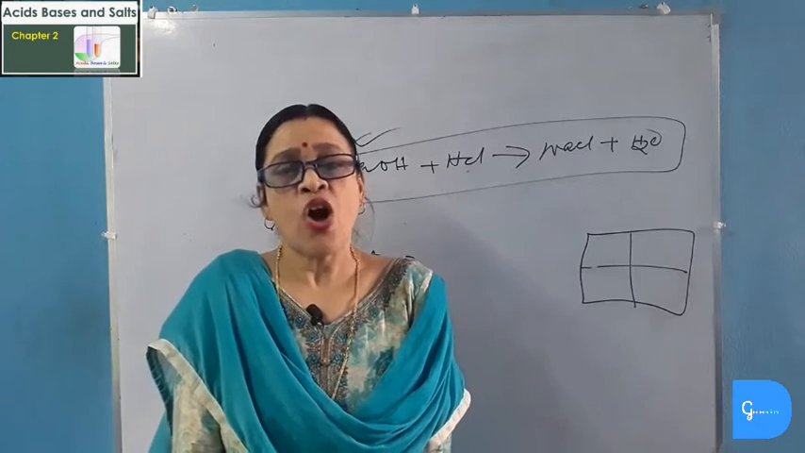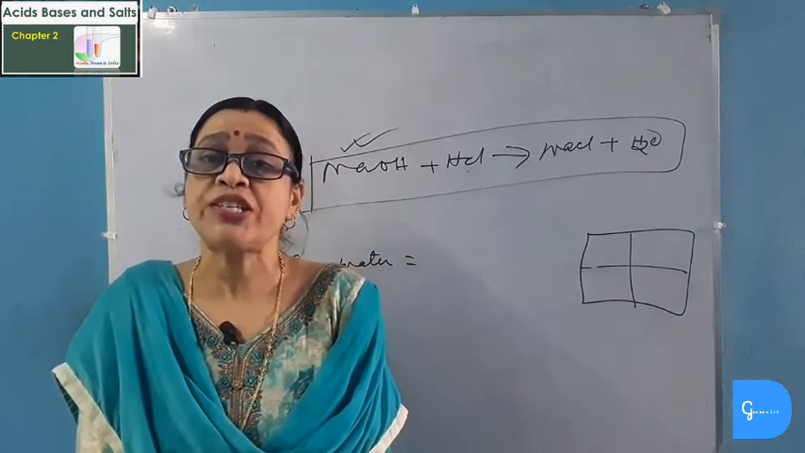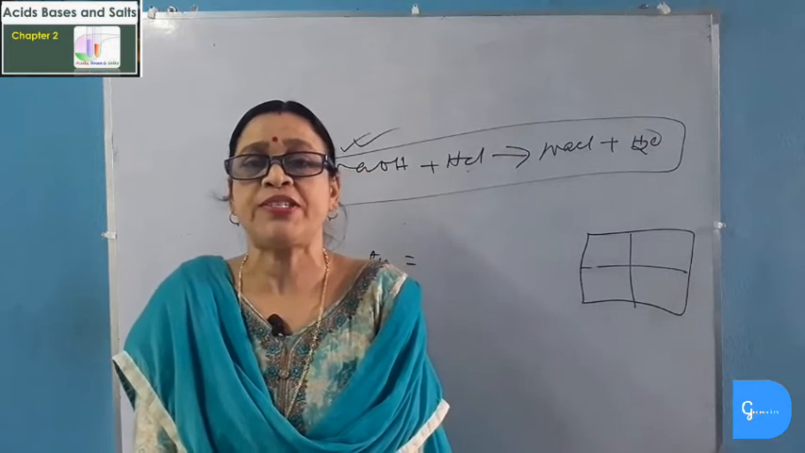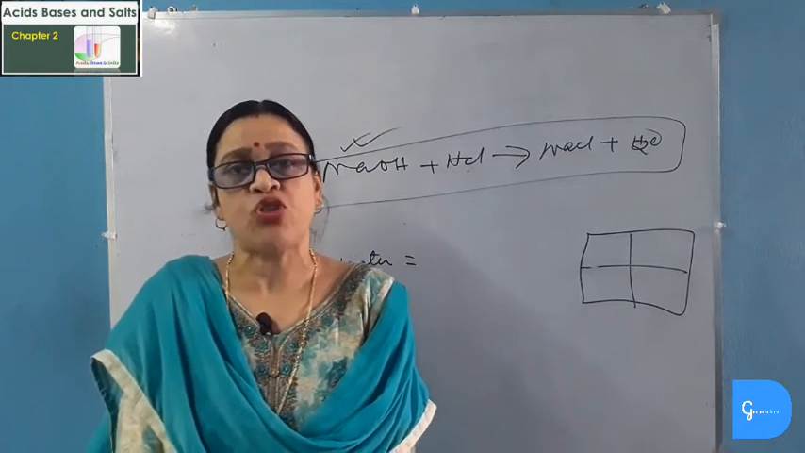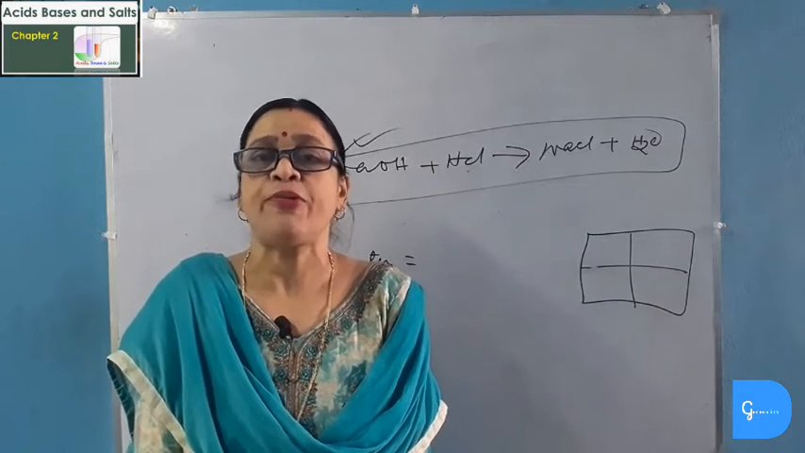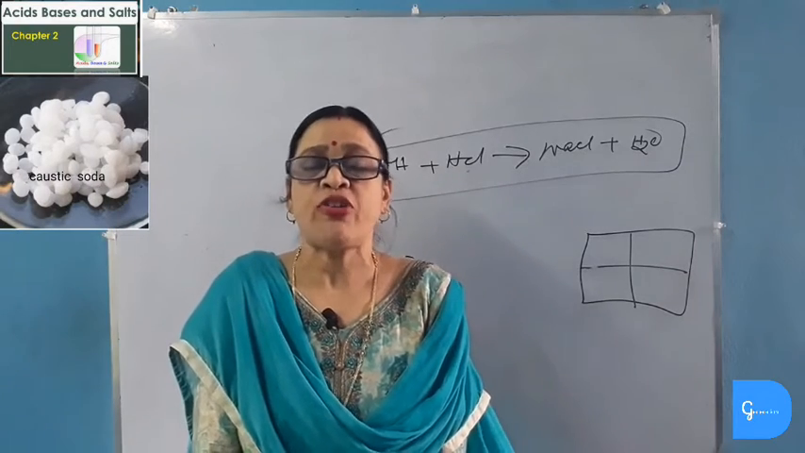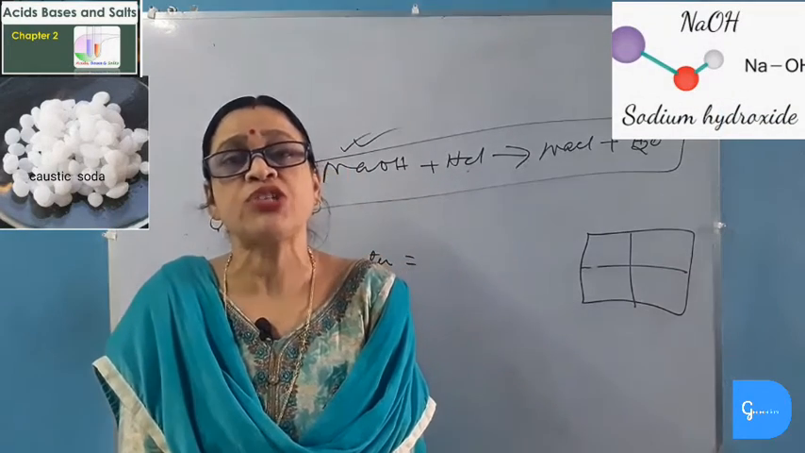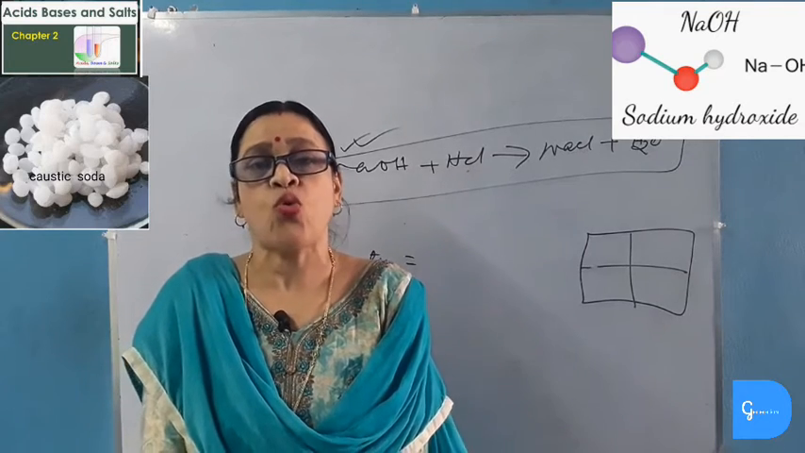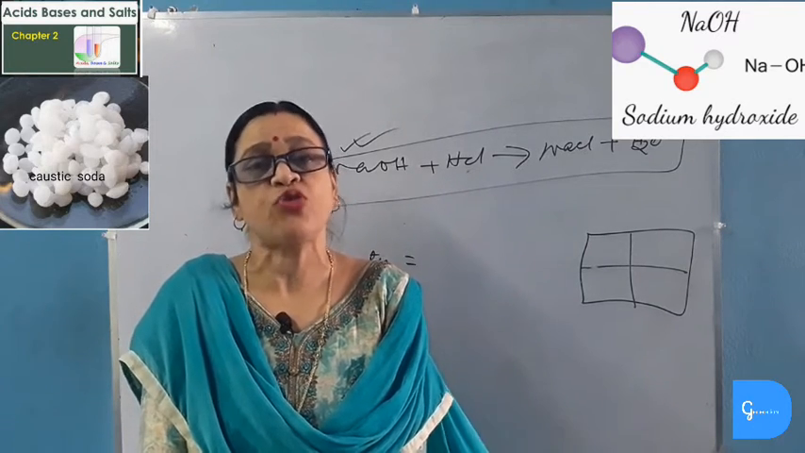Now we will study the chemicals which are obtained from sodium chloride. The first and the most important basic compound which is obtained from sodium chloride is caustic soda or sodium hydroxide. So let's study about sodium hydroxide. Sodium hydroxide is obtained by electrolysis of brine. So first we must know what is brine. Brine is a cold concentrated aqueous solution of sodium chloride.